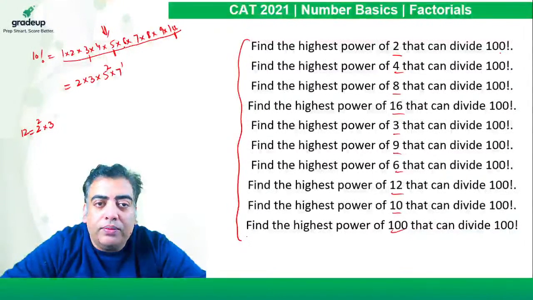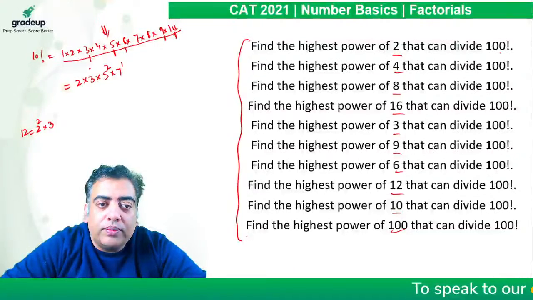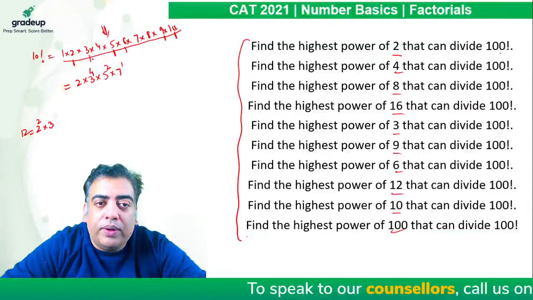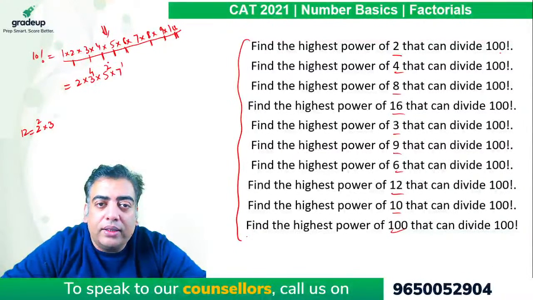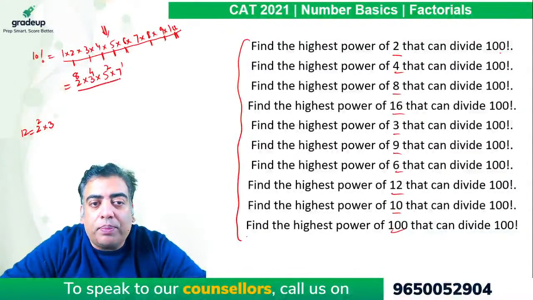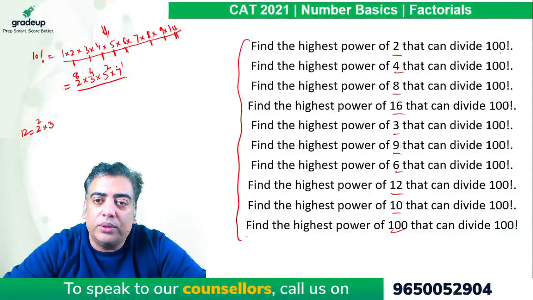Power of 3 will be 1, 2, 3, 4. Likewise, power of 2 will be 1, 2, 3, 4, 5, 6, 7, and 8. So this is the prime factorized form of 10 factorial.